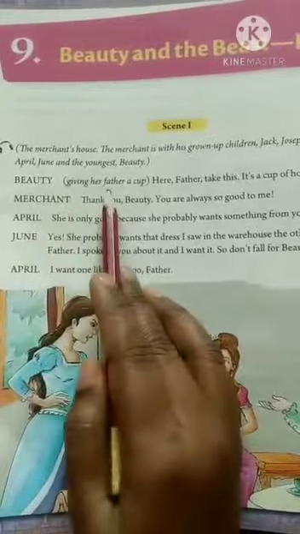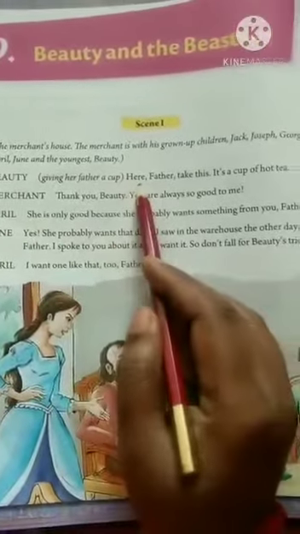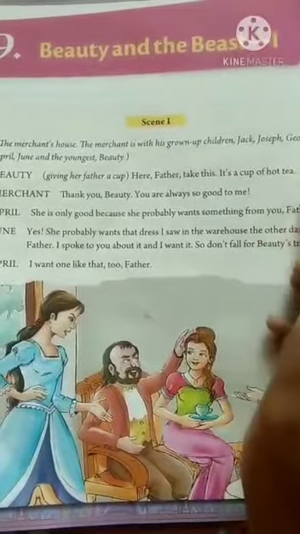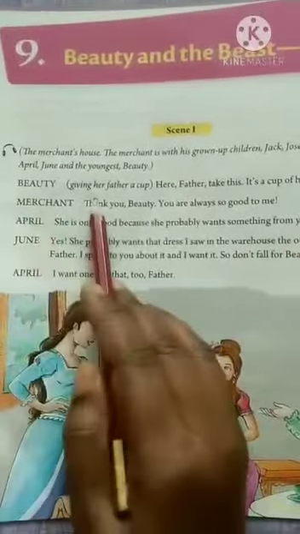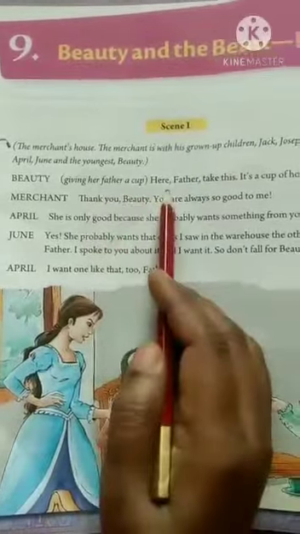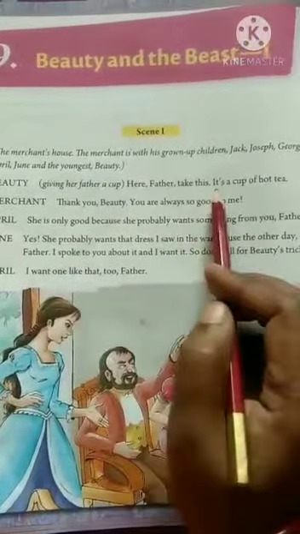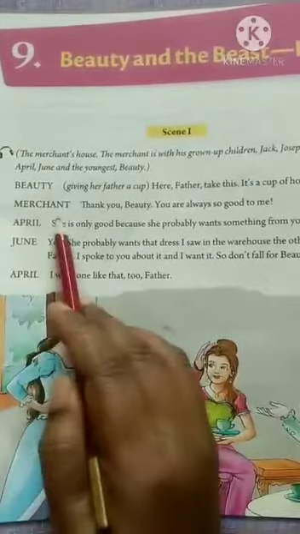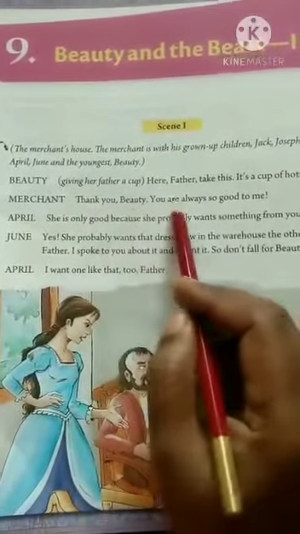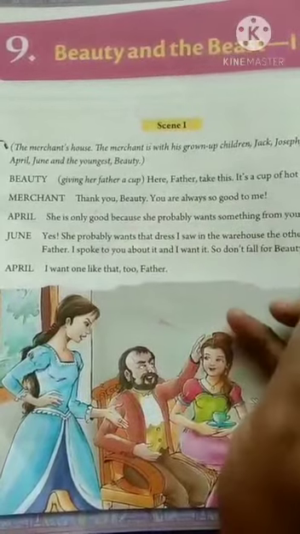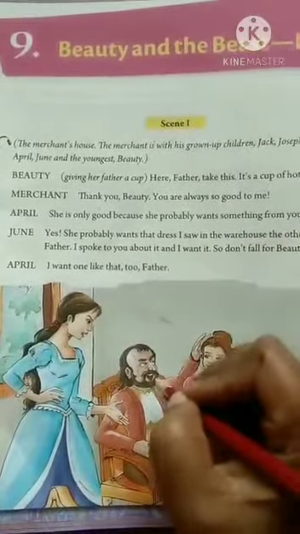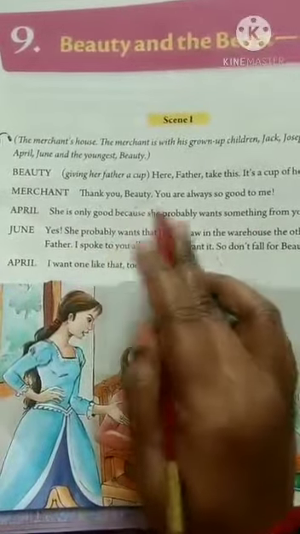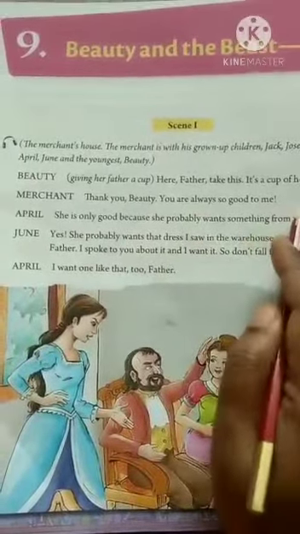So Beauty is giving her father a cup. Here father, take this. It's a cup of hot tea. Now Beauty is giving her father a cup of tea and she is saying that it's a cup of hot tea. Merchant: Thank you, Beauty. You are always so good to me. Now the merchant is giving his blessings to Beauty: thank you, beta. You are always so good to me.